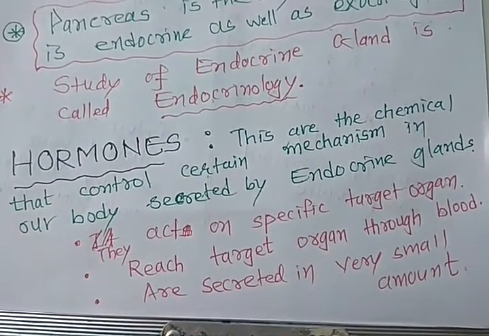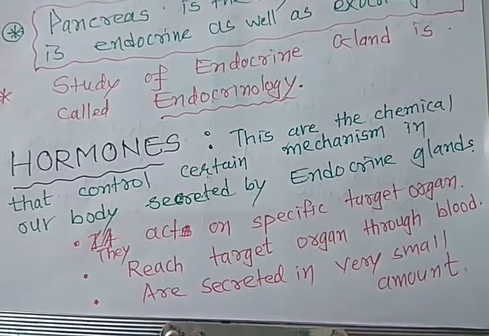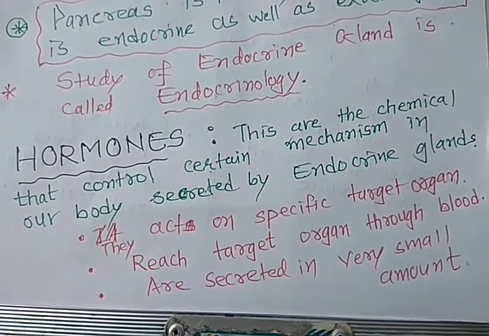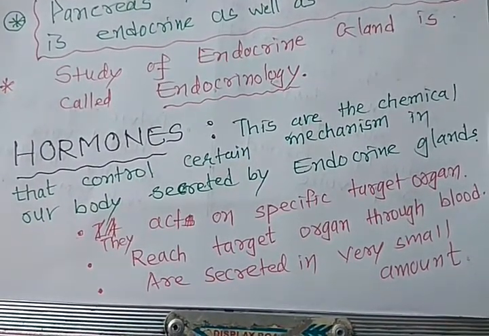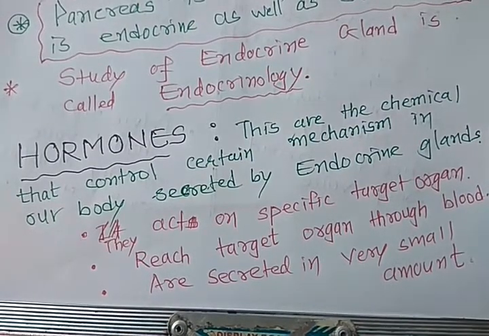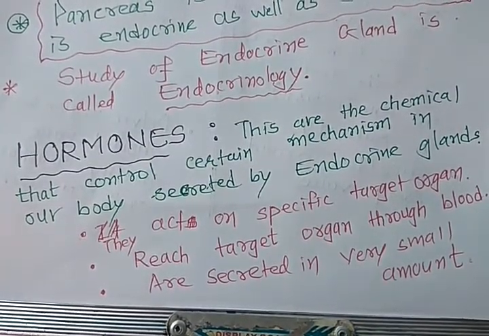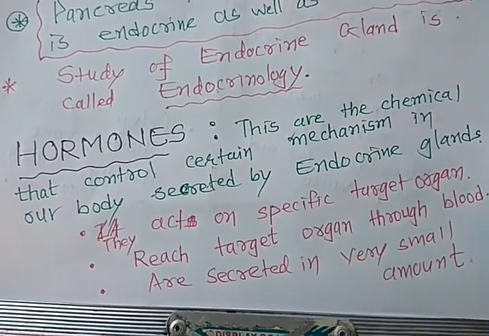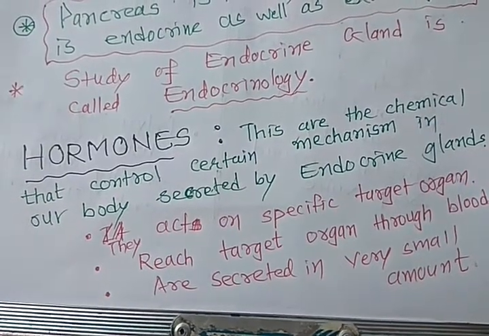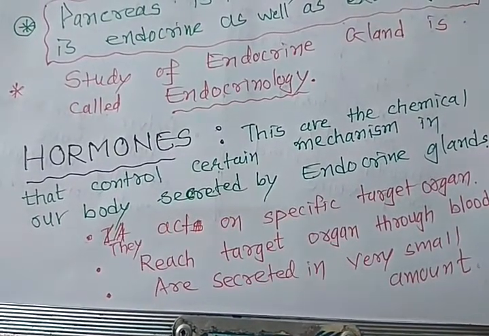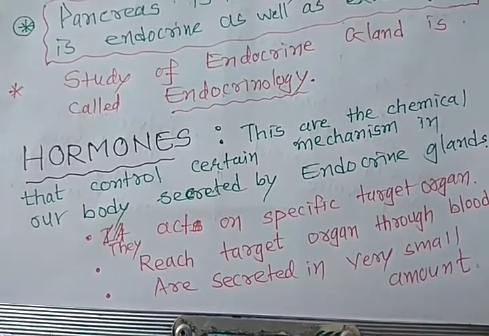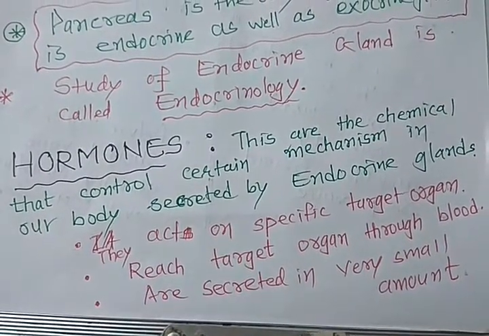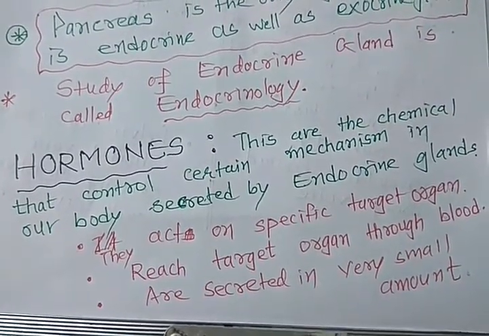They act on specific target organs, reaching them through blood, and are secreted in a very small amount. While in exocrine glands, like sweat, sometimes a large amount, sometimes small, and in salivary glands and enzymes, a large amount is released.